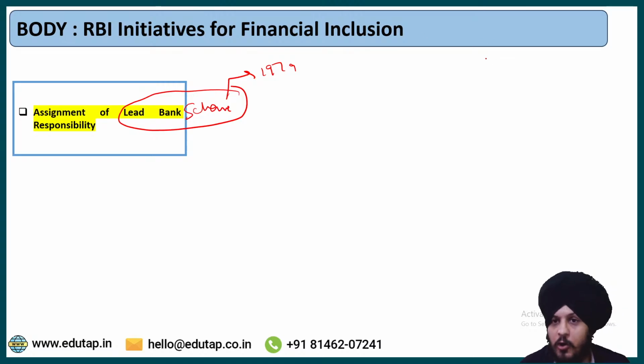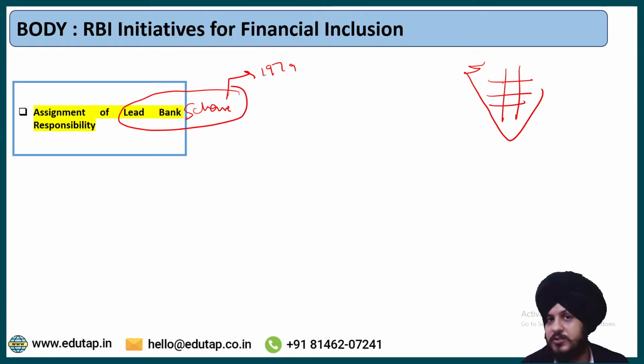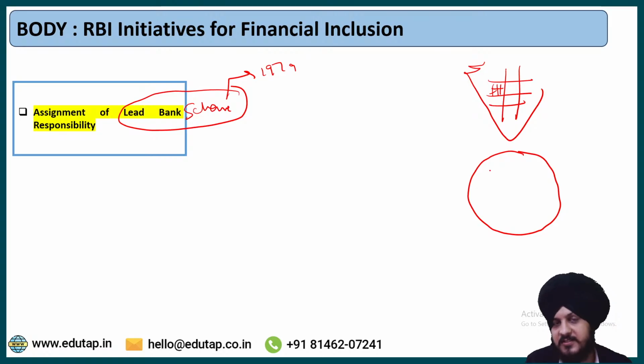The thing is that if you talk about India, India has different states, and within those states we have different districts. Now, in order to promote the objective of financial inclusion in the 1970s, the government decided to introduce this lead bank scheme. Now, what is going to happen as a part of the lead bank scheme? Basically, let us say this is a certain district, and in this district there are different types of banks. For example, bank A is there, bank B is there, C, D and E. Let us say 5 to 6 major banks are there in this district.